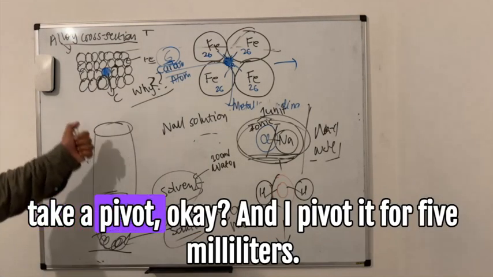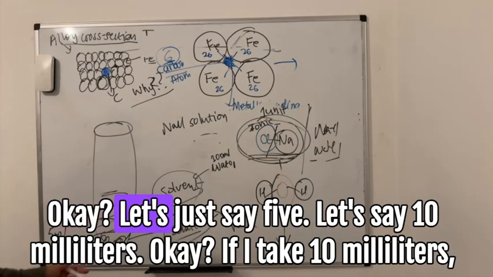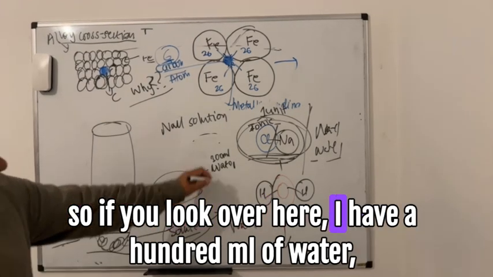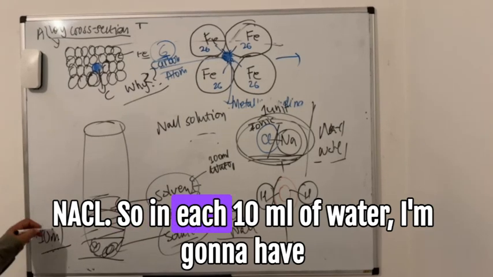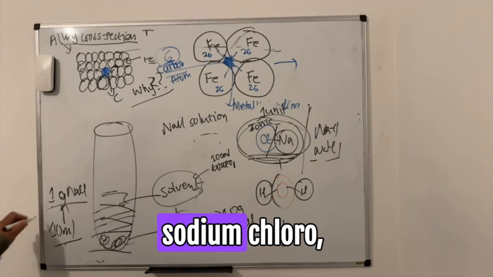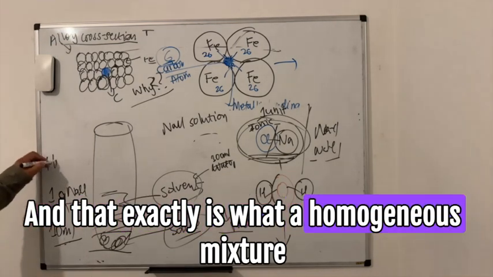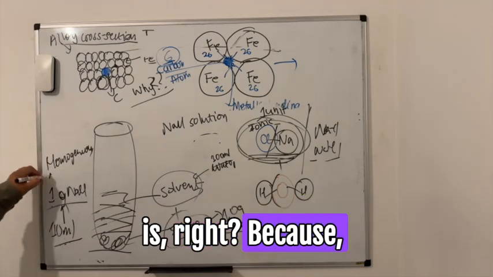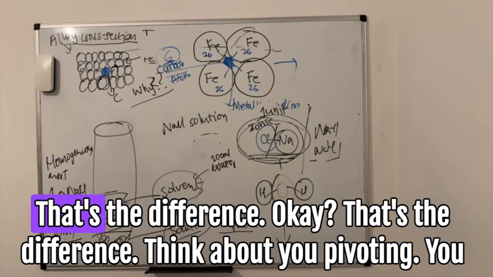I take a sample with a pipette, let's say 10 milliliters. I had 100 ml of water and 10 grams of NaCl. So in each 10 ml, I'm going to have 1 gram of sodium chloride, right? Makes sense? Yeah. And that exactly is what a homogeneous mixture is, because each 10 ml has 1 gram of sodium chloride. That's the difference.